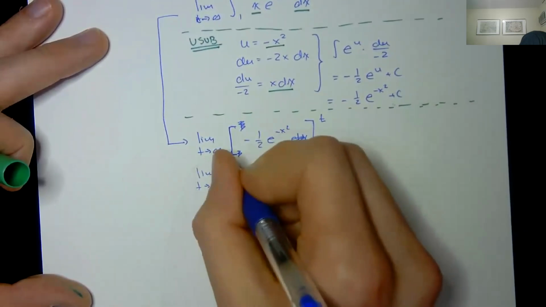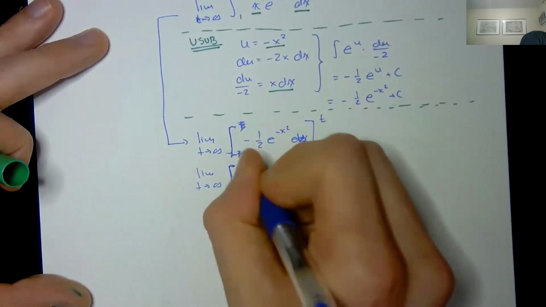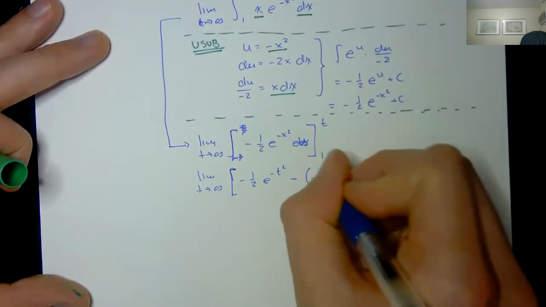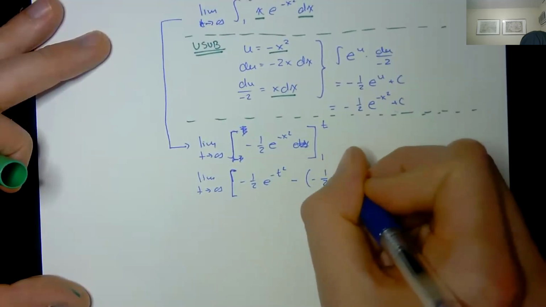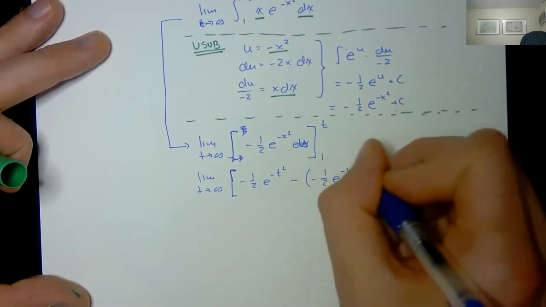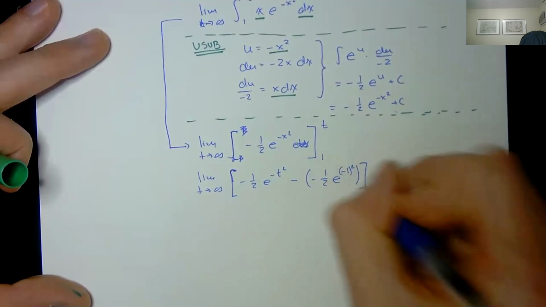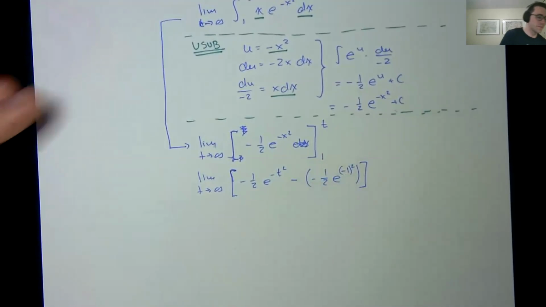Now we can plug in our upper and lower limits, and we get -1/2 e to the -t squared minus -1/2 e to the -1 squared. Put that in parentheses. Great, so now I can evaluate my limit.